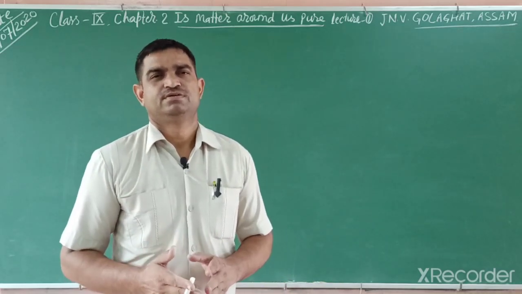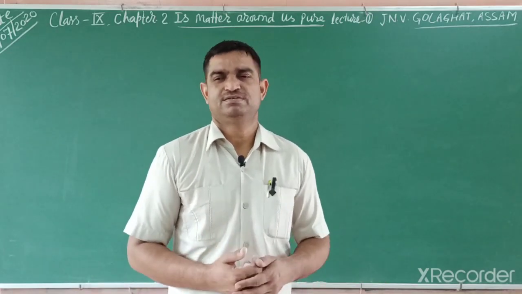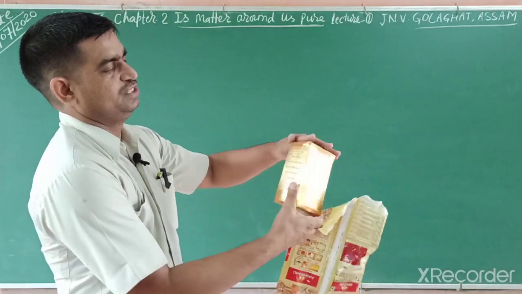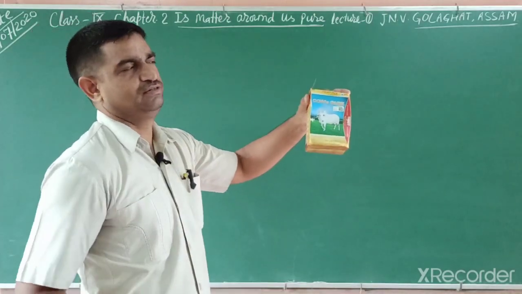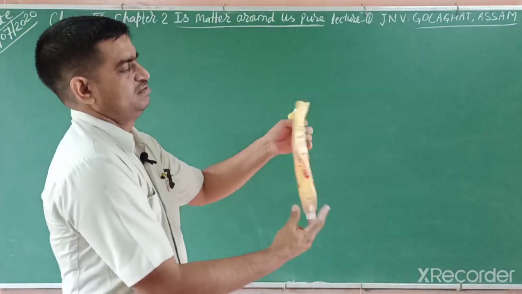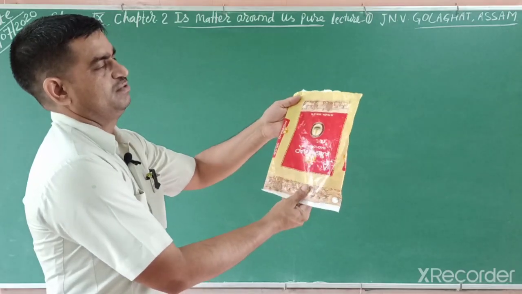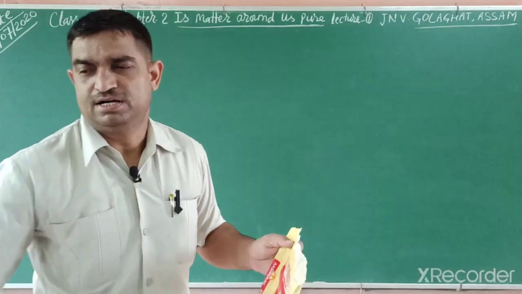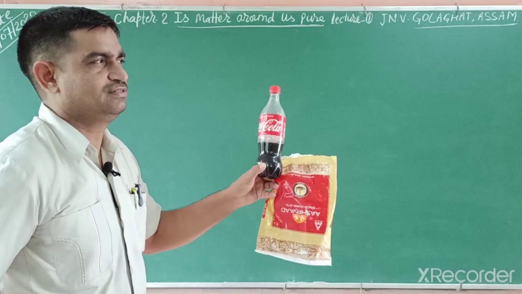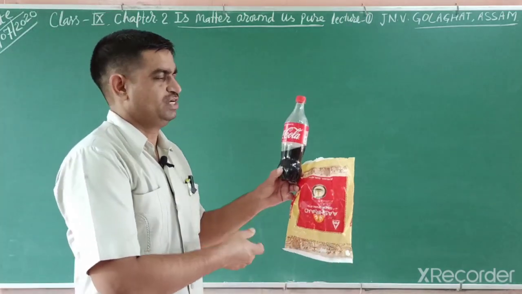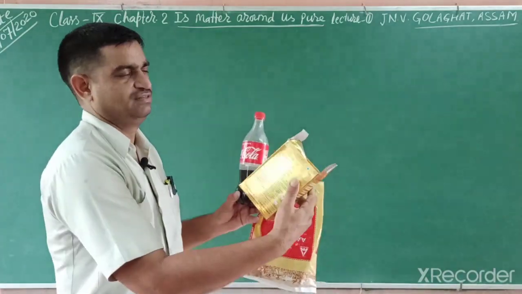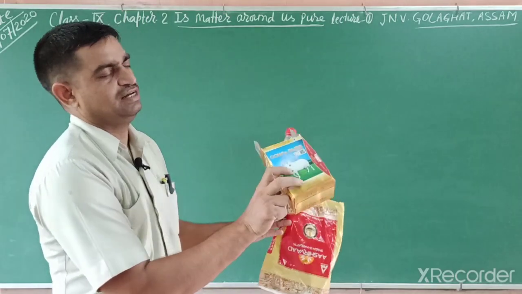When we take any item from the market, like this ghee, on this ghee it is written "pure ghee". And like this flour, Ashirwad, and the other materials you purchase from the market, like cold drinks, soft drinks. So students, are these matter? Yes, they are matter because they have mass and occupy space, but they can say that one is pure.